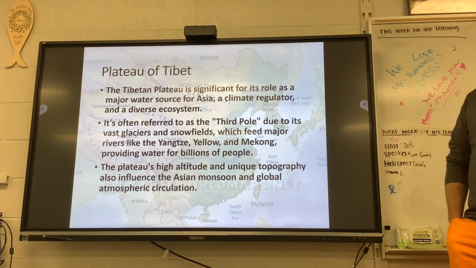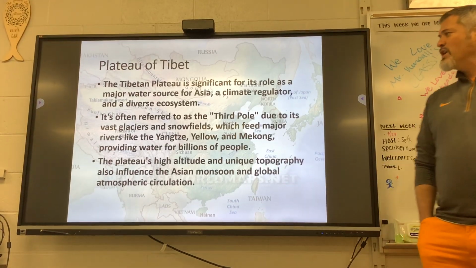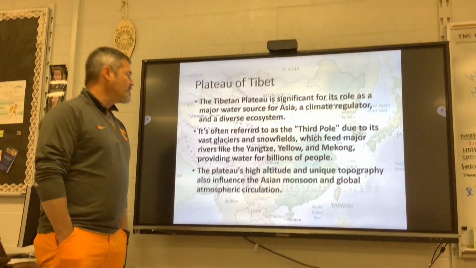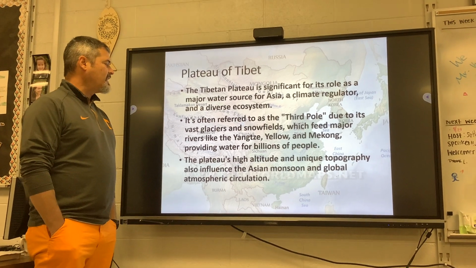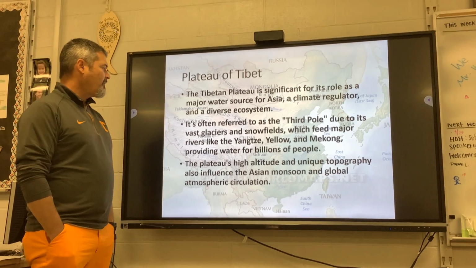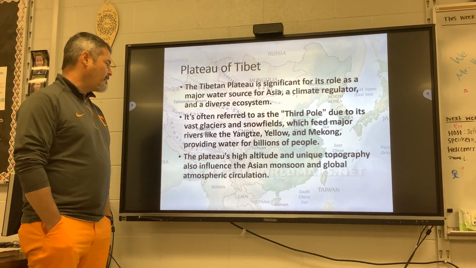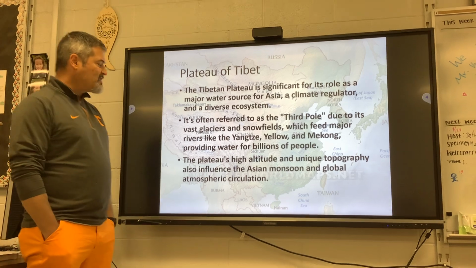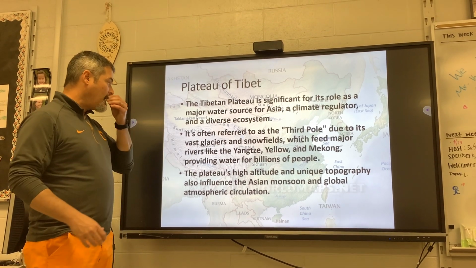The Plateau of Tibet. The Plateau of Tibet is significant for its role as a major water source in Asia, a climate regulator, and a diverse ecosystem. It's often referred to as the third pole due to its vast glaciers and snowfields, which feed major rivers like the Yangtze, the Yellow, and the Mekong, providing water for billions of people. The plateau's high altitude and unique topography also influence the Asian monsoons and global atmospheric circulation. This area in China influences a lot of the world because it's so high.